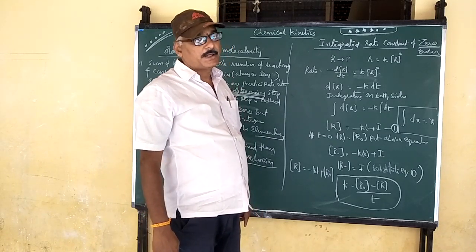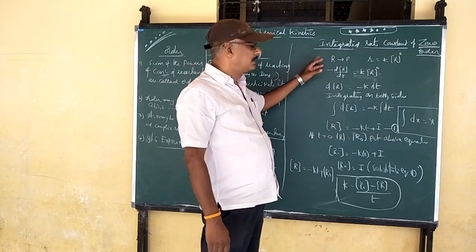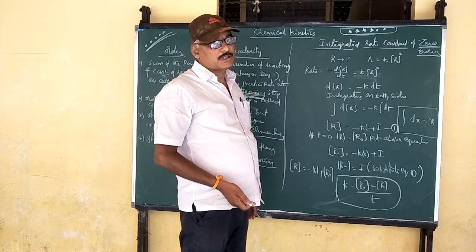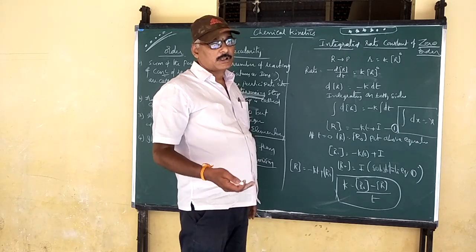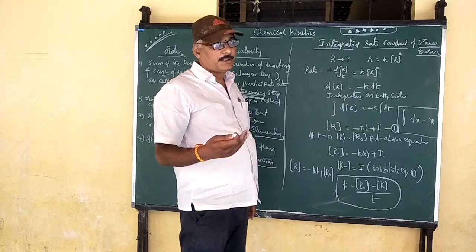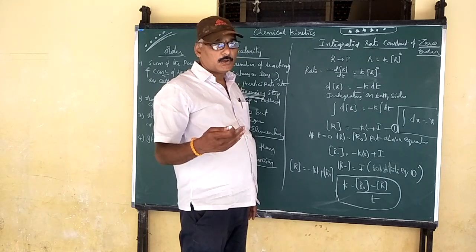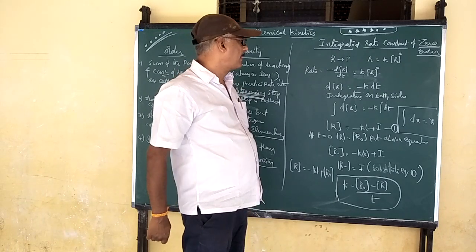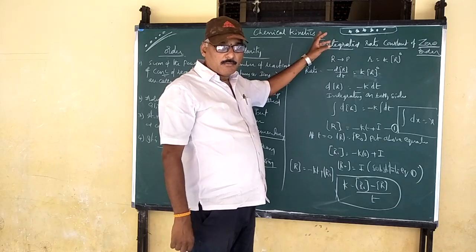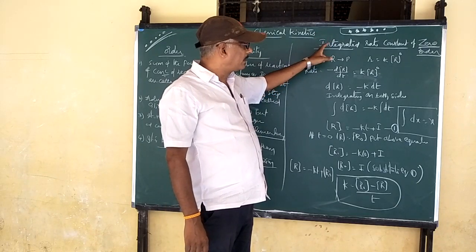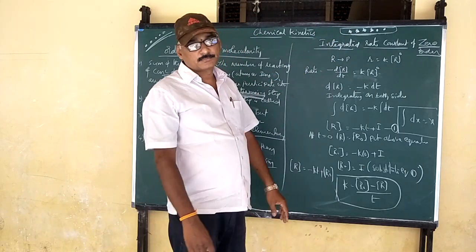One is the integrated rate equation for zero order. Next, the integrated rate equation for first order. How to calculate the integrated rate constant for zero and first order. Today, the very important topic is how to calculate the integrated rate constant for zero order.